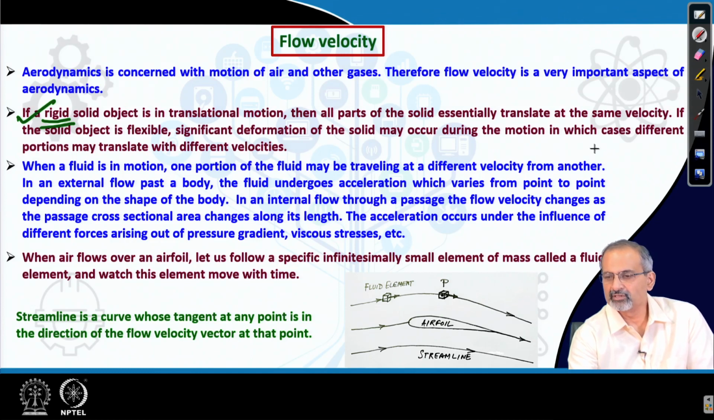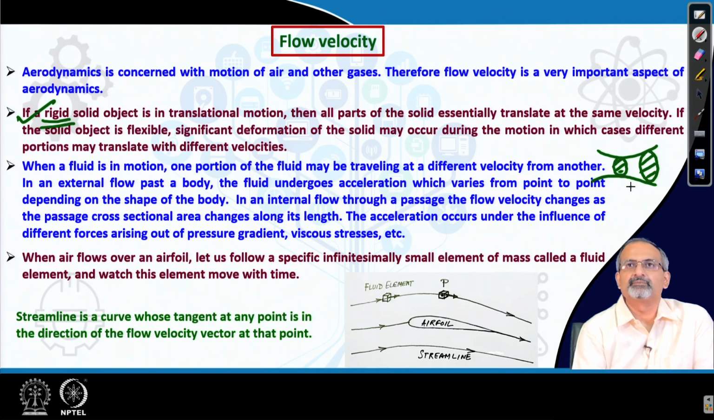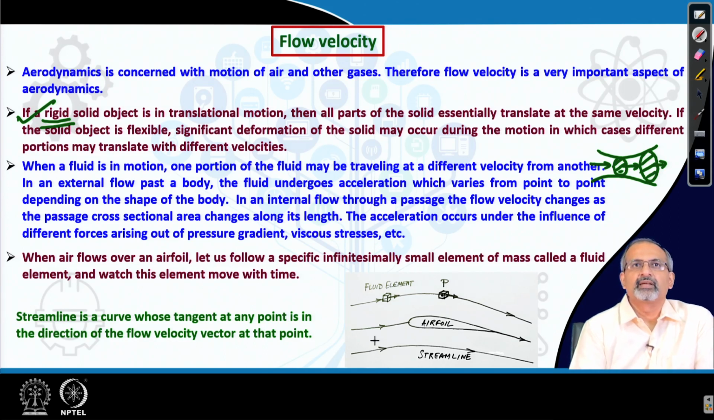Therefore, if a flow is occurring, for example, through a duct like this, the cross sectional areas available at different locations of the duct are different. And when you look at the flow velocity, you would find that as it crosses different cross sections, it is going to change. The acceleration occurs under the influence of different forces which arise out of pressure gradient, viscous stresses, etc. We are going to learn more about these as we move on.